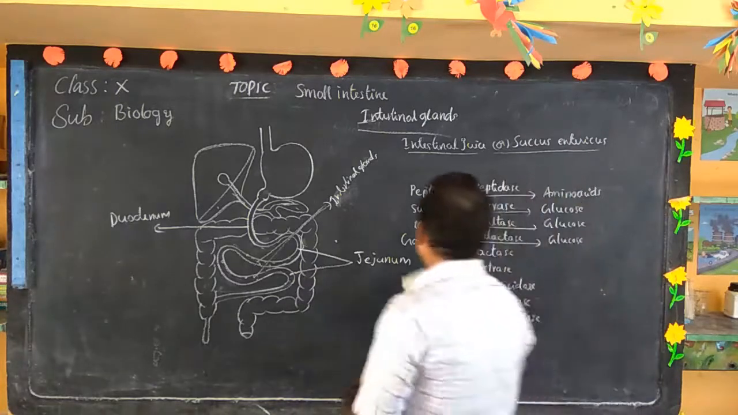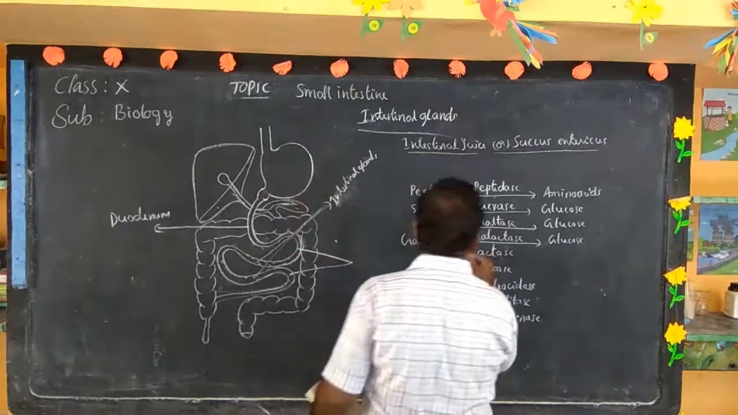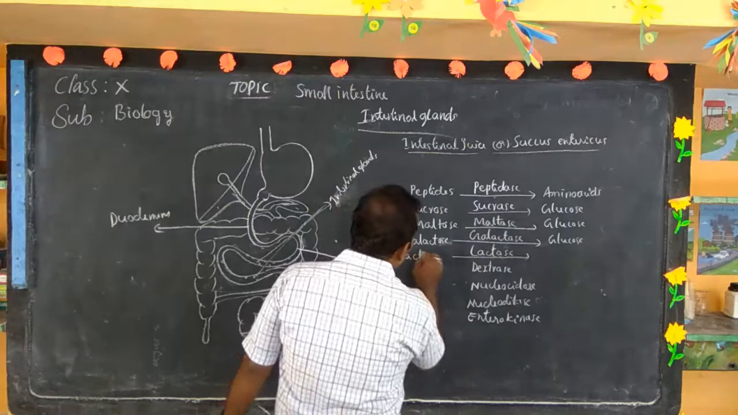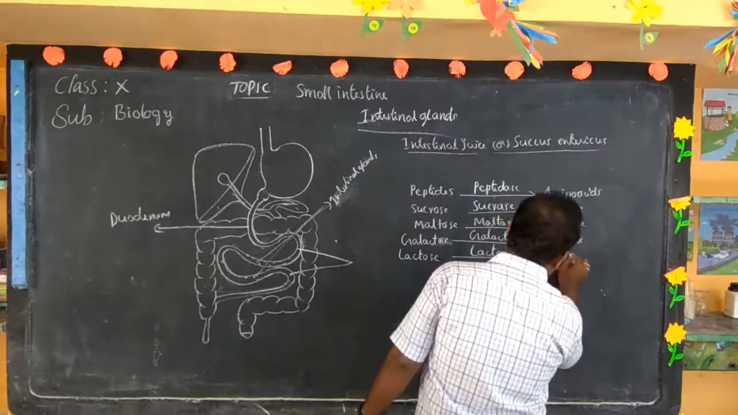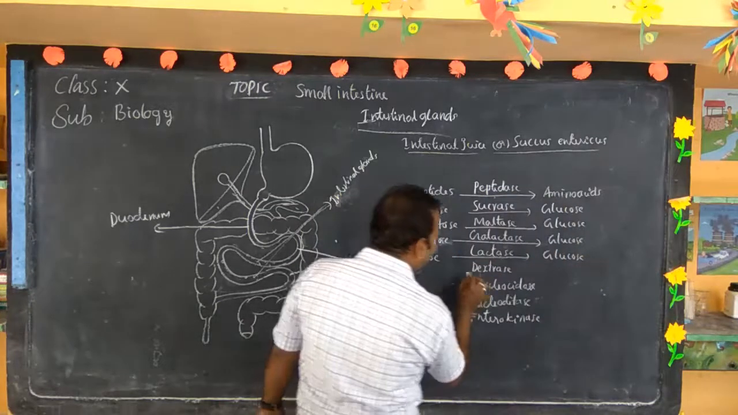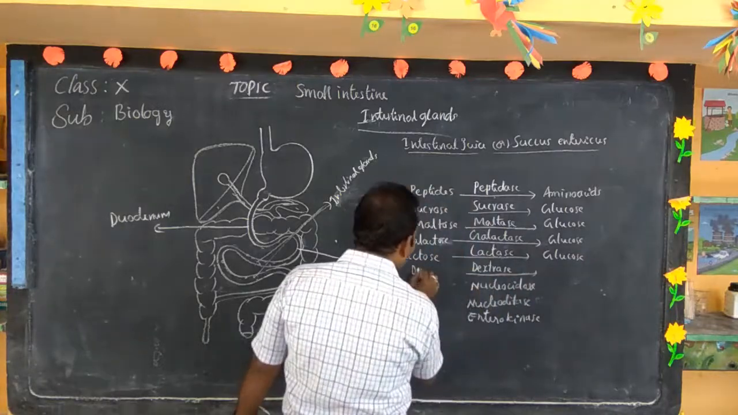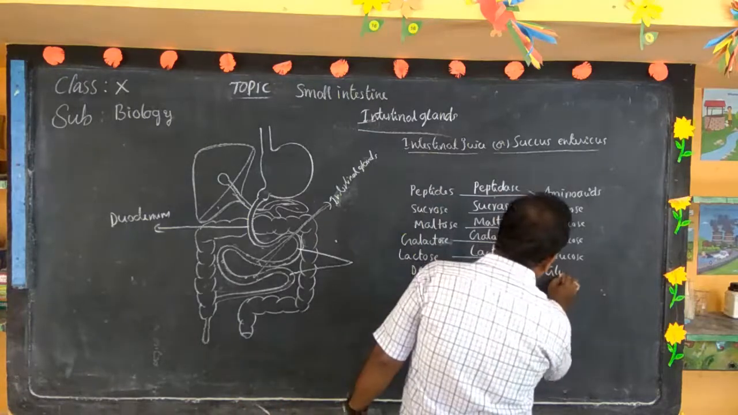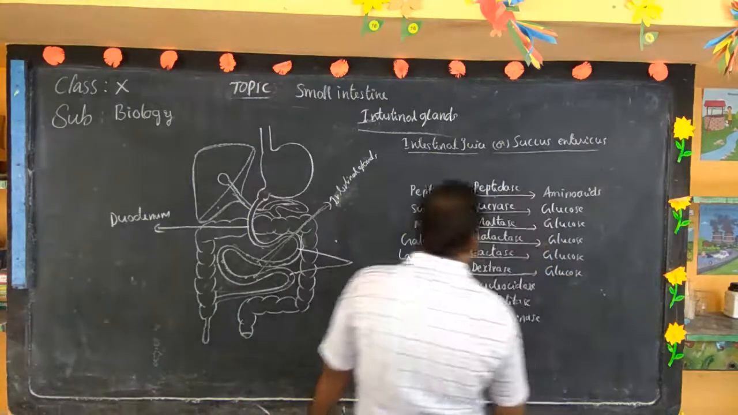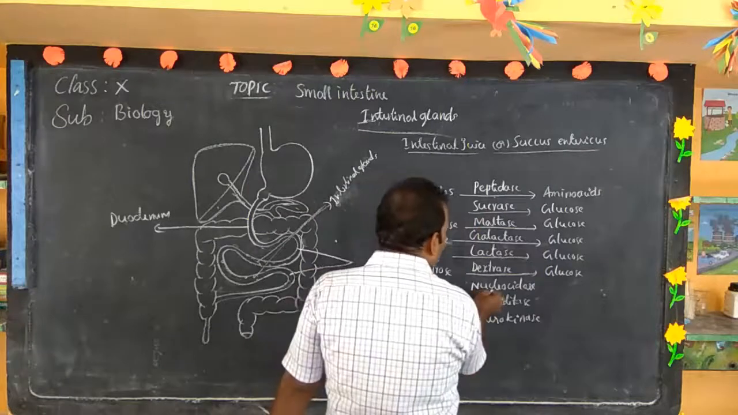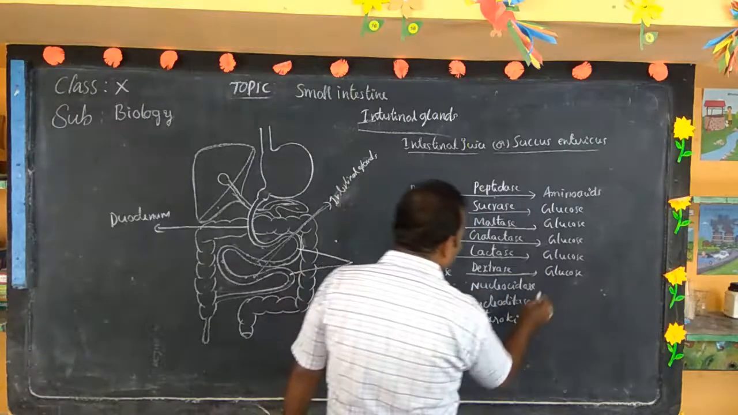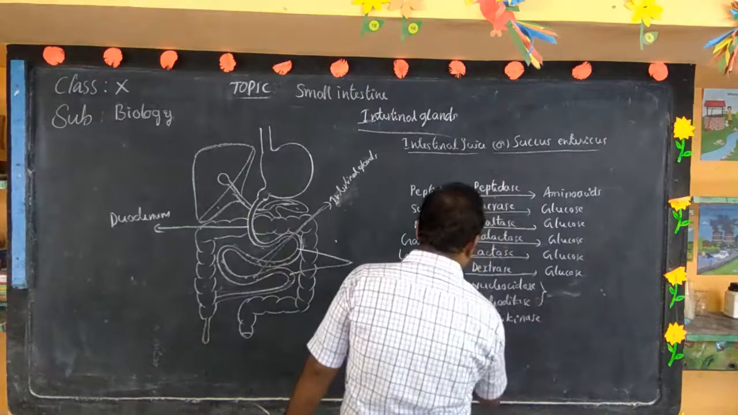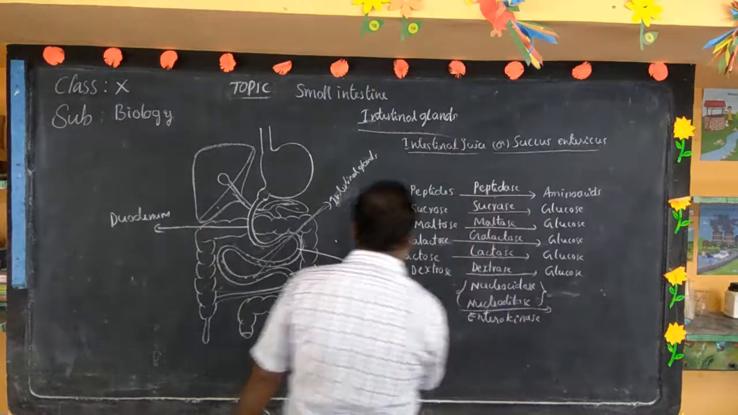Next, lactase. Lactase digests lactose to glucose. Dextrase digests dextrose to glucose. Then these two, nucleosidase and nucleotidase. These two enzymes act on the nucleic acids.